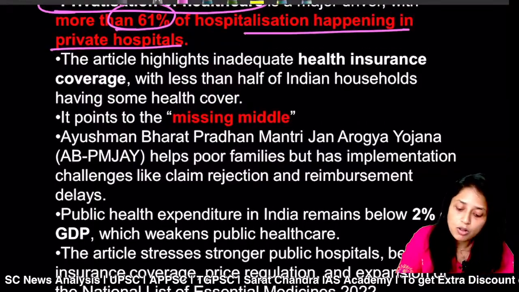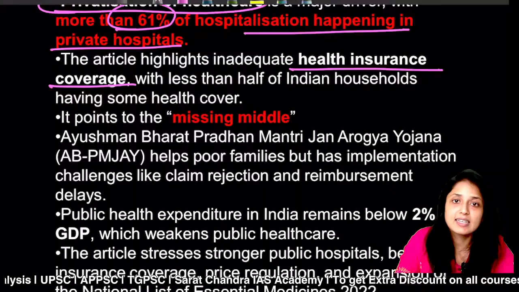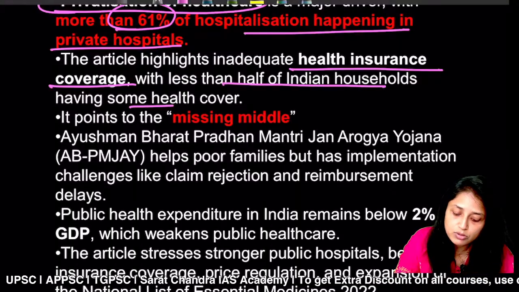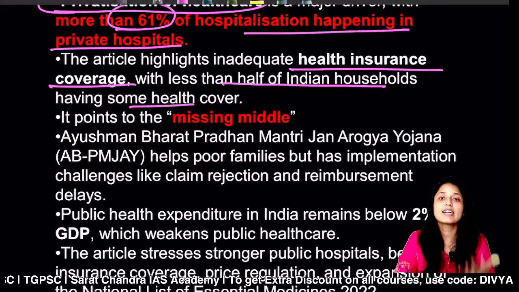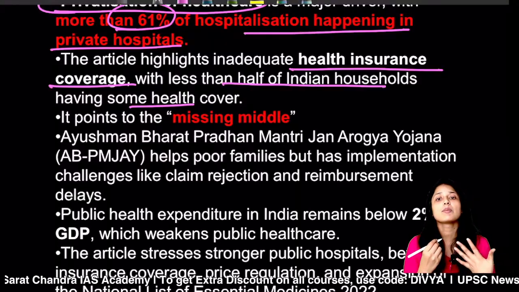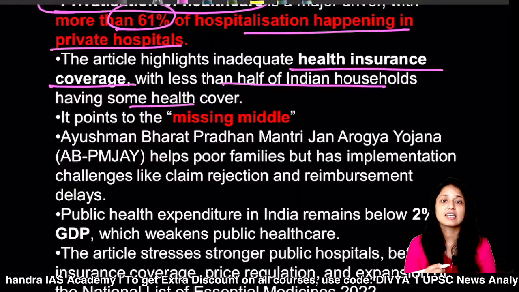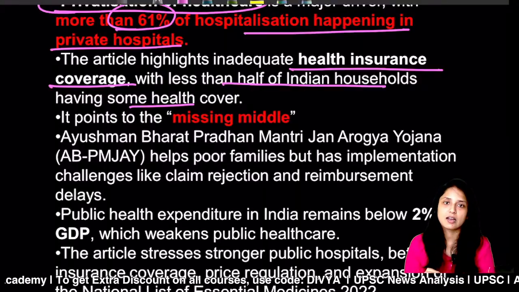The article also highlights inadequate health insurance coverage. It says that less than half of Indian households have some kind of health cover. So this is a very critical thing. The rise of healthcare cost is increasing, the percentage of non-communicable diseases is increasing, and still less than half of Indian households are covered under health cover.